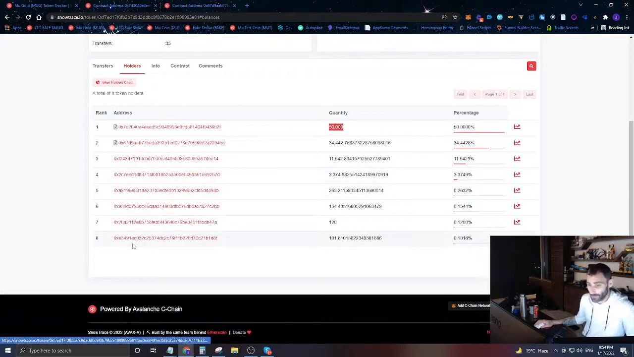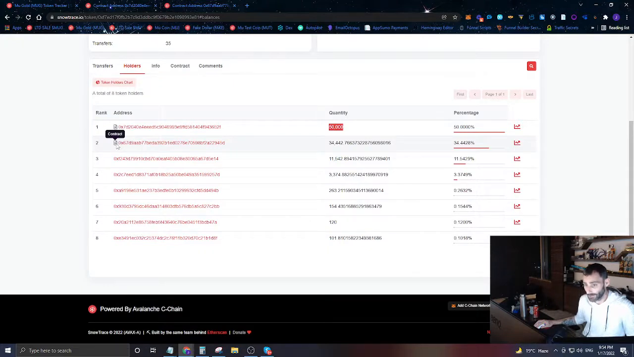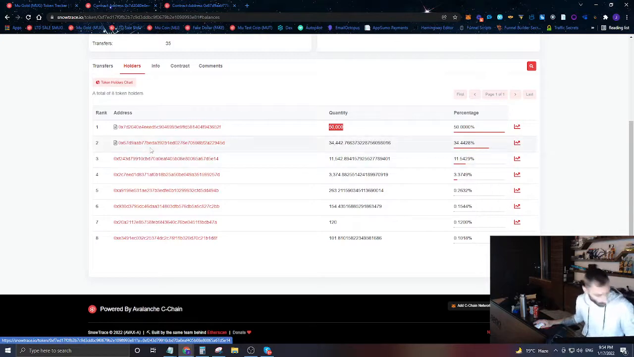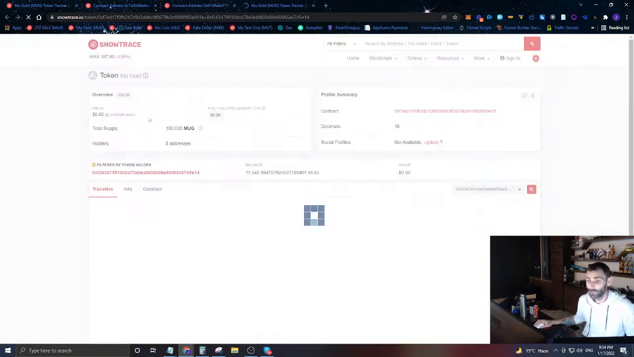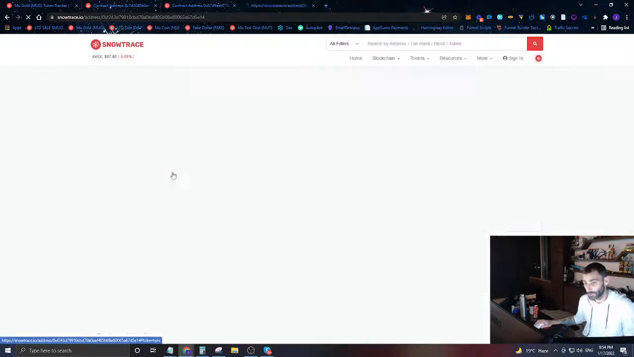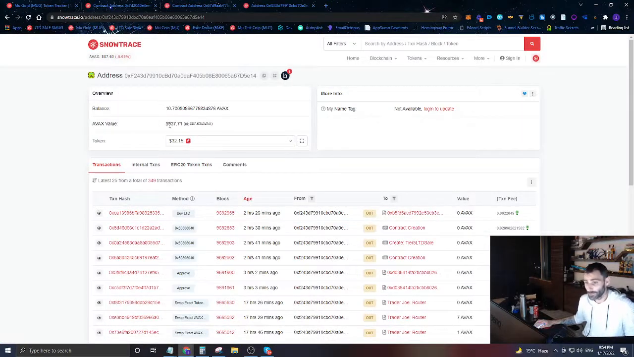Now I can see just by looking at the rest of these addresses, since they don't have a contract icon here, that these are wallet addresses. The contracts are the ones with this little icon here that says contract. And I can easily see that the rest of these are actual individual people, their wallet addresses that actually are holding it. So I can look at this and I can see that this person has essentially $937 worth of AVAX.